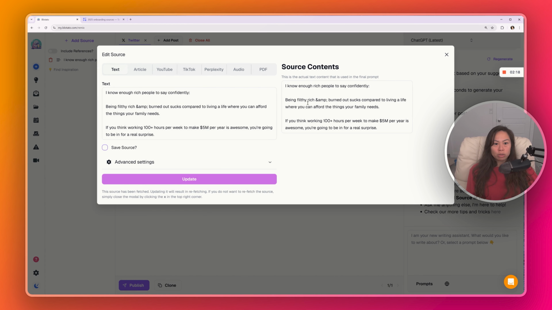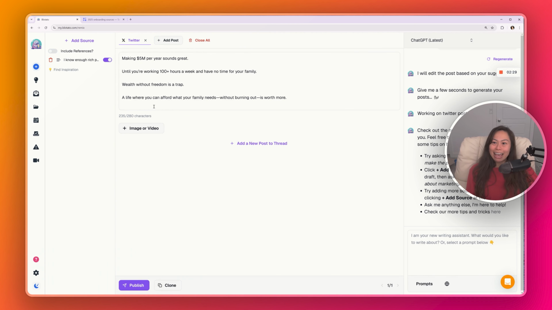Here's the text. The original post was, I know enough rich people to say being filthy rich and burned out sucks. If you think working 100 hours per week to make 5 million per year is awesome, you're going to be in for a real surprise. And now here's the variation that Blotato made using Justin Welsh's post as the source. Wealth without freedom is a trap. A life where you can afford what your family needs without burning out is worth more.